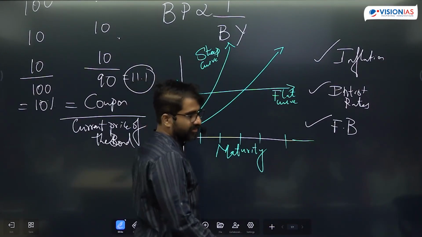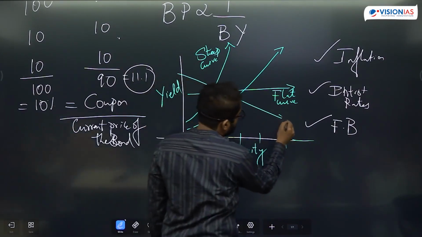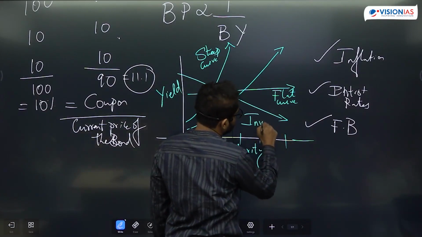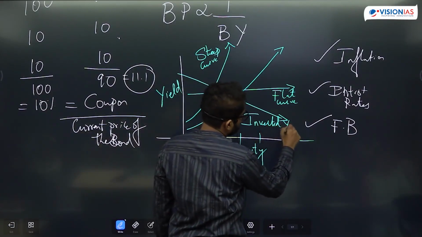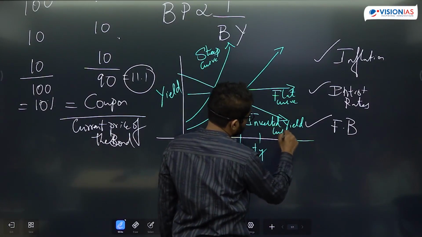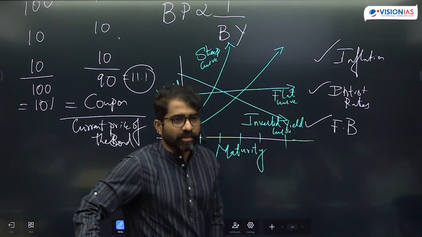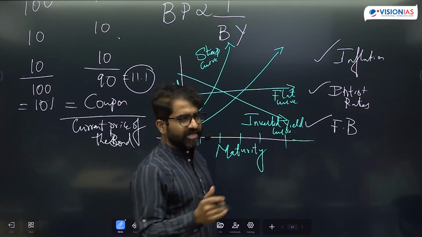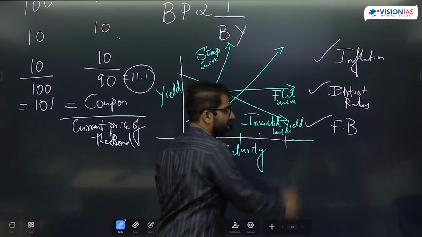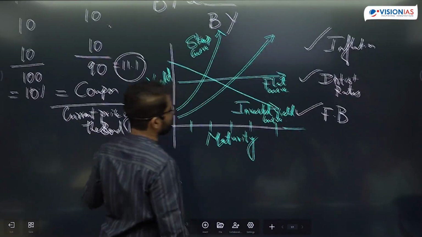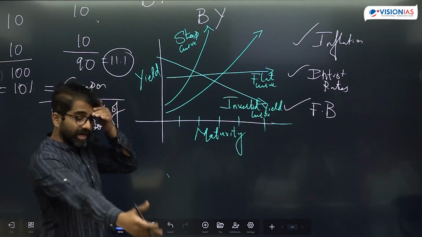That is a flat curve. And this is called an inverted yield curve. An inverted yield curve is an indication in the US that recession is about to come. That is what you'll remember. An inverted yield curve of US Treasury bonds is an indication that recession is about to come. Recession is at your doorstep.